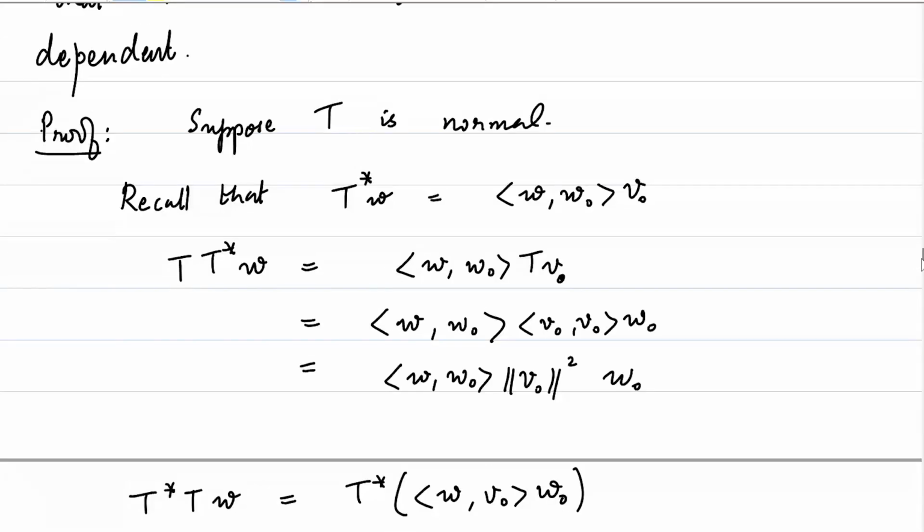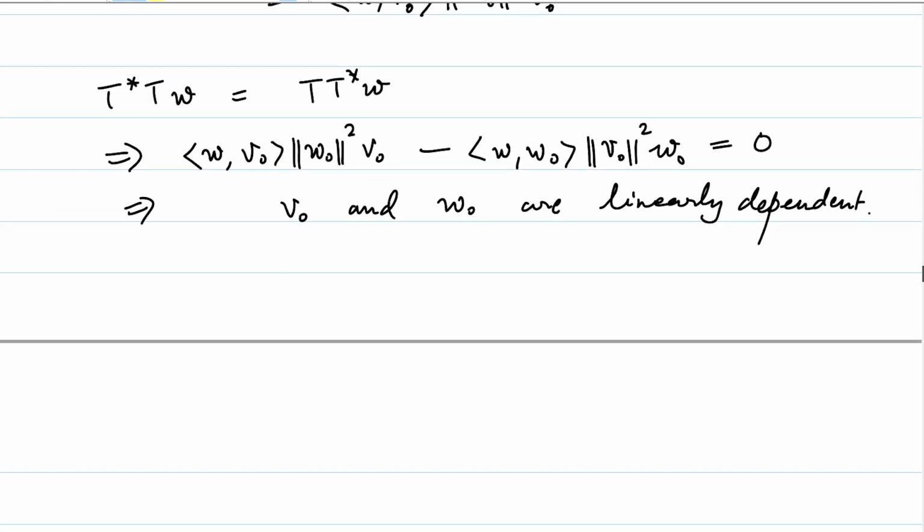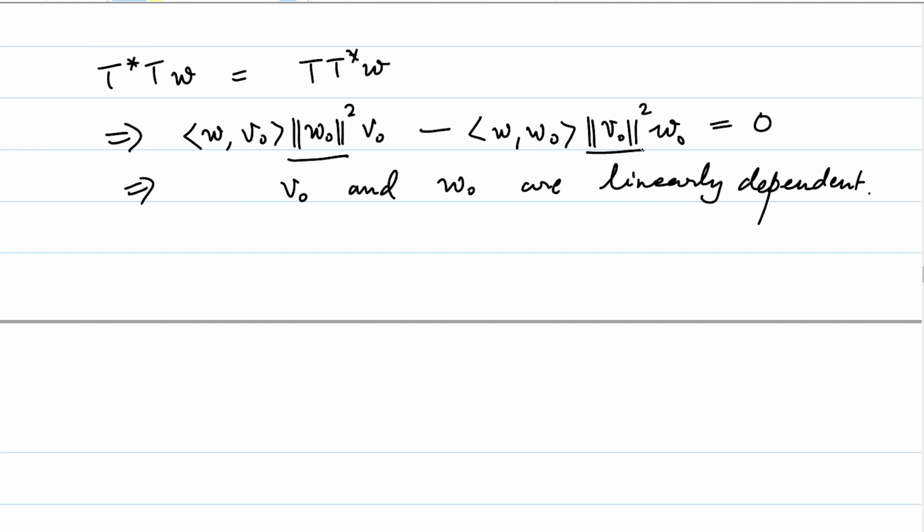So we may assume without loss of generality, so assume V naught is not the 0 vector and W naught is also not the 0 vector. The case when one of them is 0 itself is quite straightforward. And because it's not 0, this term will not be 0, this term will not be 0, and this will not be 0 for, say for example, W equal to V naught. So yeah, this is a non-trivial linear combination which is equal to 0, and hence V naught and W naught are linearly dependent.